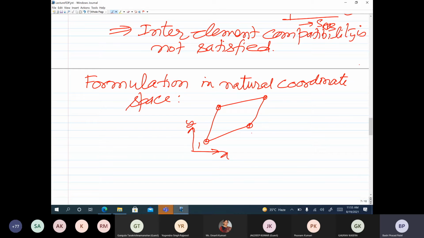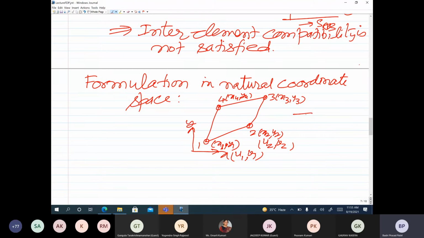So in the physical coordinate space, the element is a 4-noded, arbitrary quadrilateral. And here the coordinates are x1, y1, x2, y2, and x3, y3, and x4 and y4. And the primary variables are the degrees of freedom at the nodes. So you will have u1, v1, u2, v2, and so on.